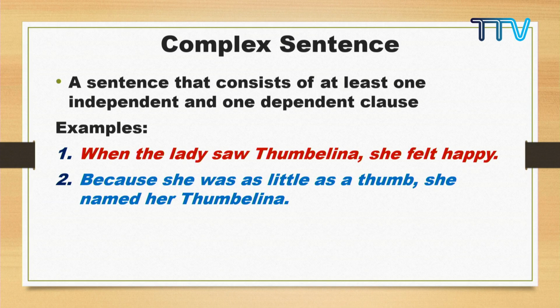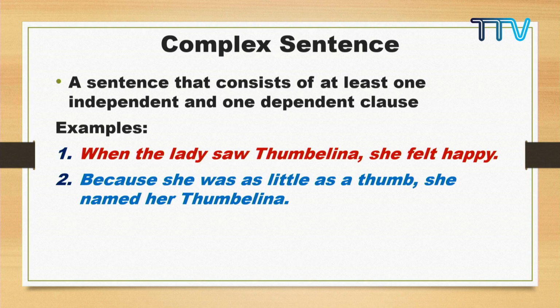Which one is dependent and which one is independent? Yes, the first part is dependent. "She named her Thumbelina" makes complete sense. This is no doubt a clause, and this is an example of a simple sentence. So, an independent clause.